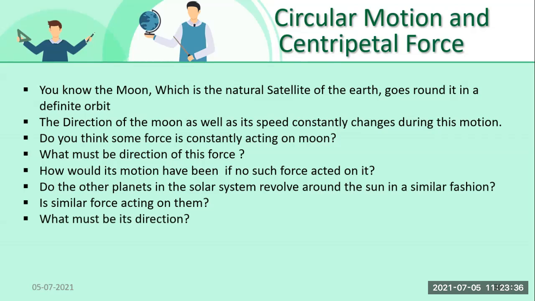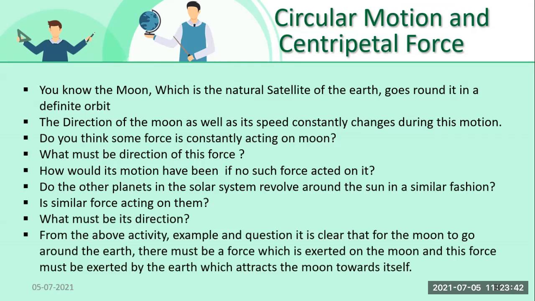So this all was the question coming to my mind, students, and I have come to some conclusion. What is the conclusion I have made, students? From the above activity and examples, whatever we have discussed, it is clear that for the moon to go round the earth, there must be a force exerted on the moon, and this force must be exerted by the earth, which attracts the moon towards itself.